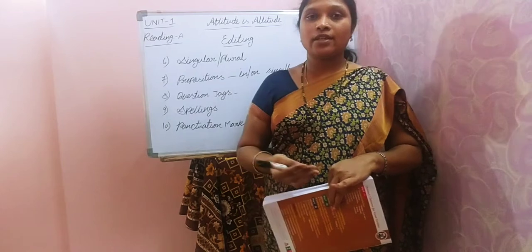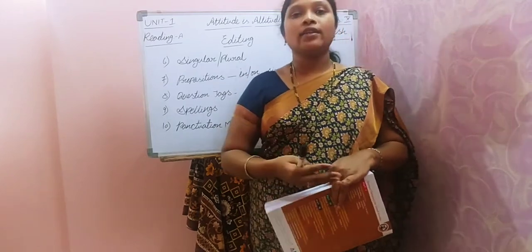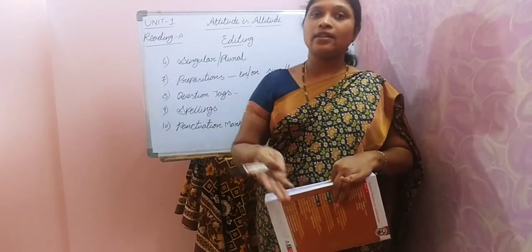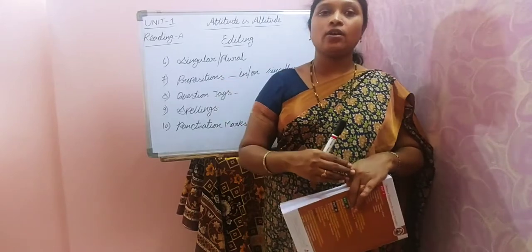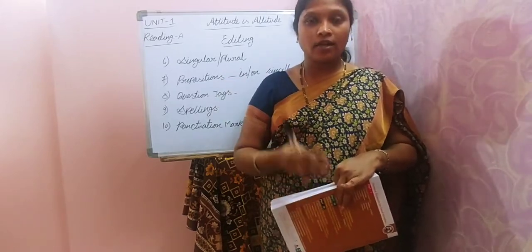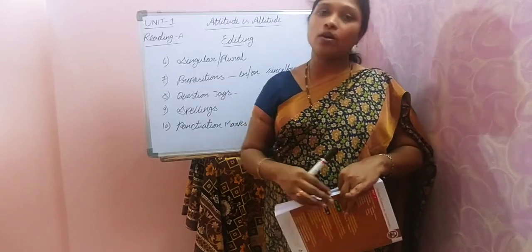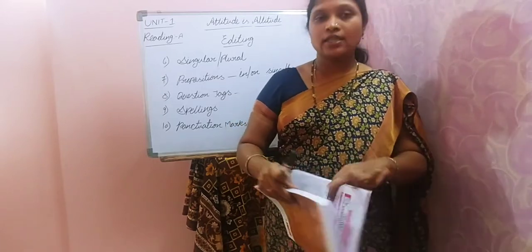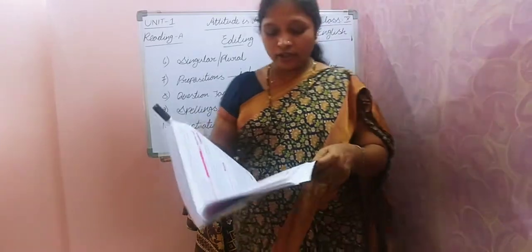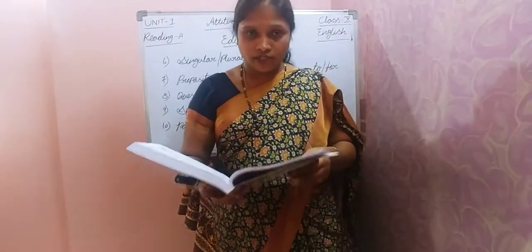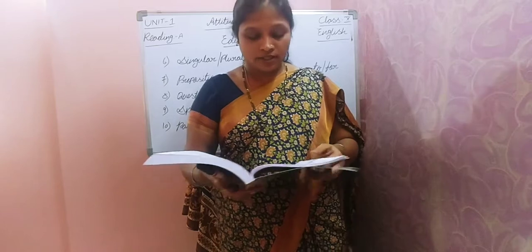These are the common mistakes, children. So we'll do one thing from now onwards. While reading the lesson itself, we'll try to find out the errors and the possibilities where you may get errors. We'll discuss from now onwards. Okay, now just see one example. All of you open your workbook page number 58. I'll read the paragraph. Just see once.